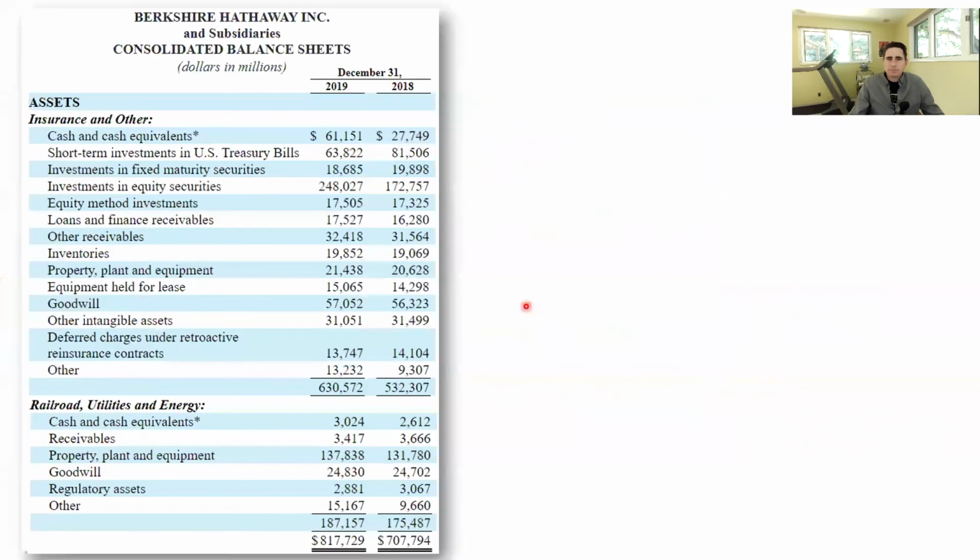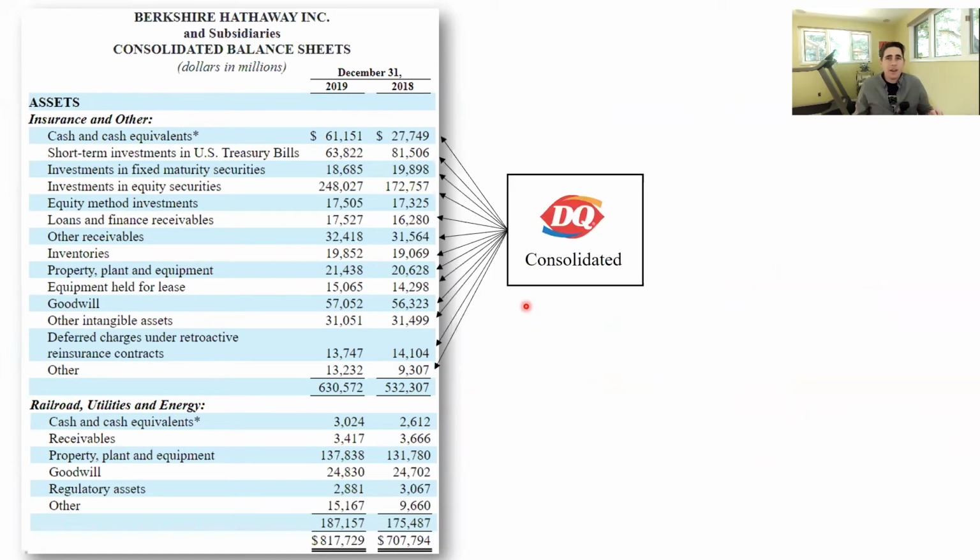Okay, moving on. So now we're going to talk about Dairy Queen. Berkshire Hathaway owns 99% of Dairy Queen. Berkshire Hathaway has control of Dairy Queen. So they consolidate Dairy Queen at 100%. Dairy Queen's balances are all over this balance sheet at their 100% book values, okay?